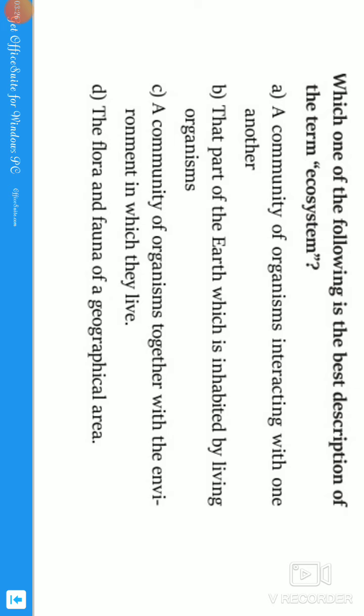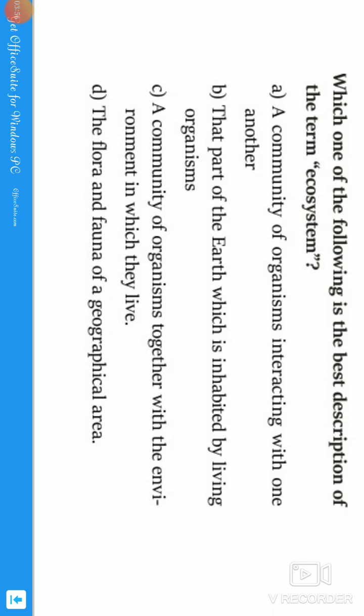Which of the following is the best description of the term ecosystem, guys? Ecosystem. What is ecosystem? What is environment? What is community? What is population? What is individual? Very important definitions, and I explained them in this class also, guys. Option A, a community of organisms interacting with one another, describes the definition of the community. A community of organisms interacting with one another is called a community only.